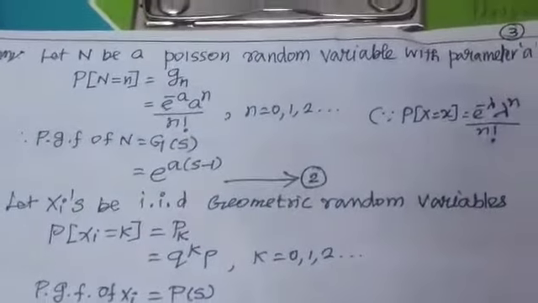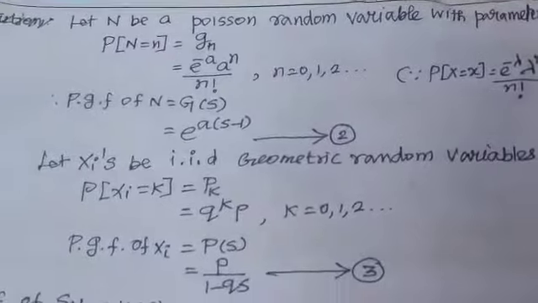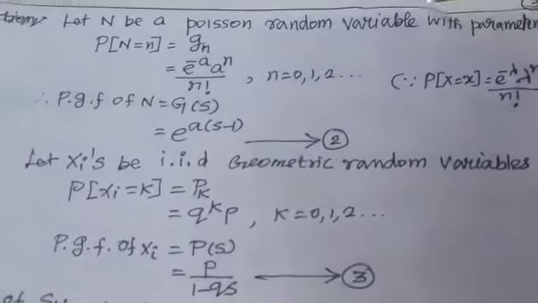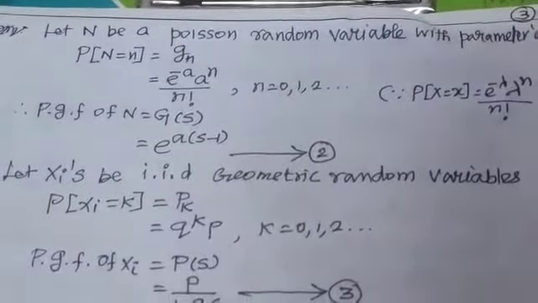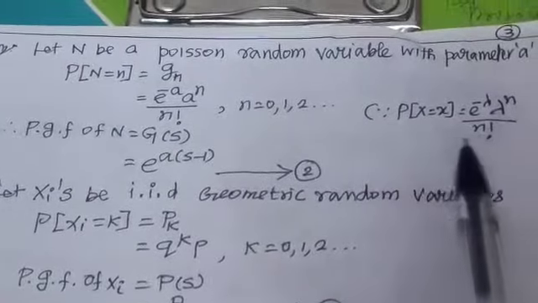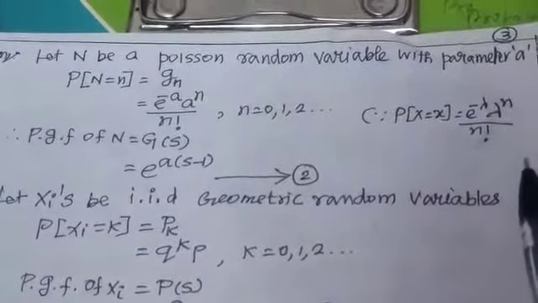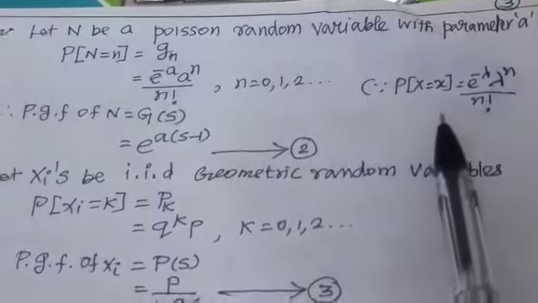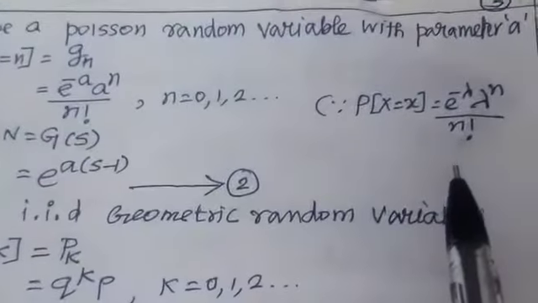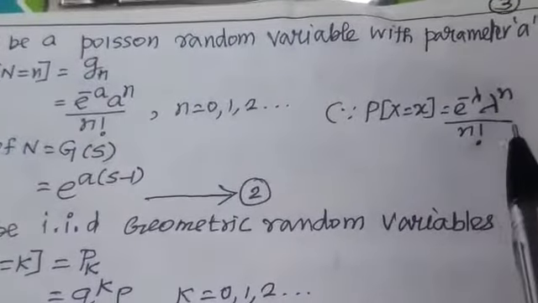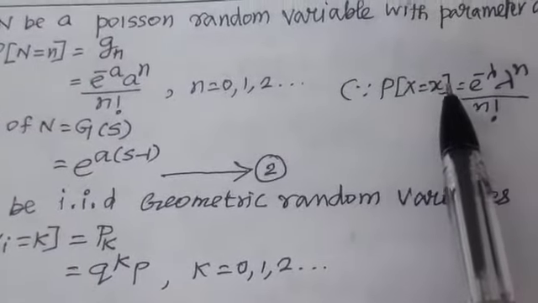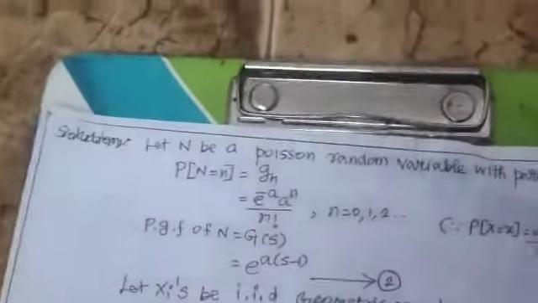Solution of this part: let N be the Poisson random variable with parameter a. So here the Poisson distribution is probability of X equal to x equals e power minus lambda, lambda power x by x factorial. Here the parameter is a.